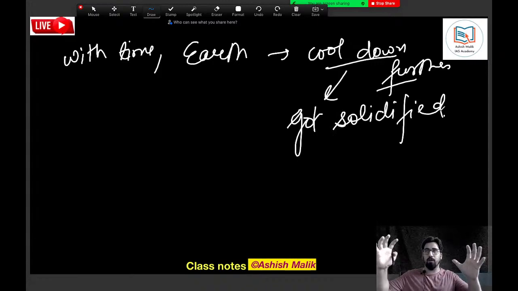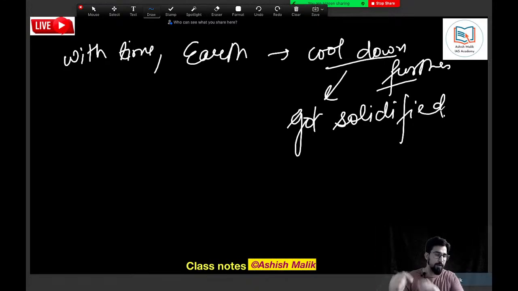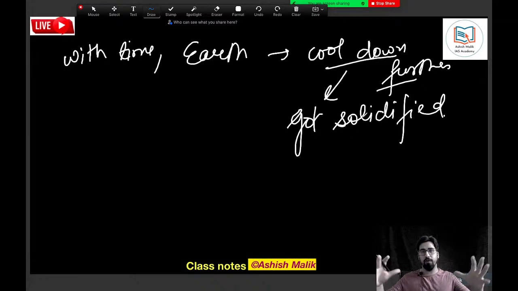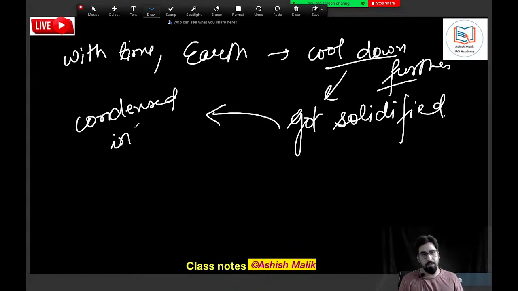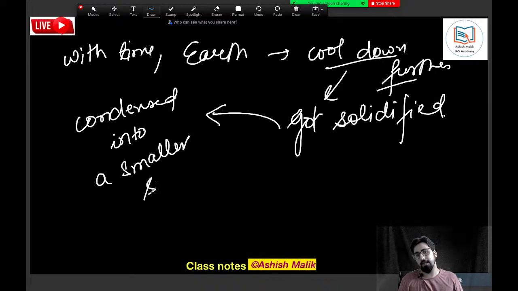After it was cooling down, the things were getting solid, and condensation was also happening. Now when earth cooled down, it solidified. It also condensed. Earth basically condensed into a comparatively smaller size.